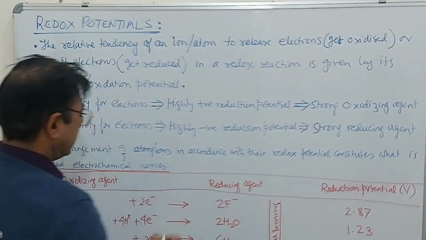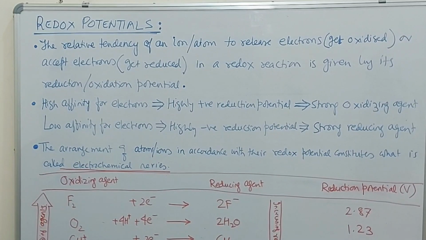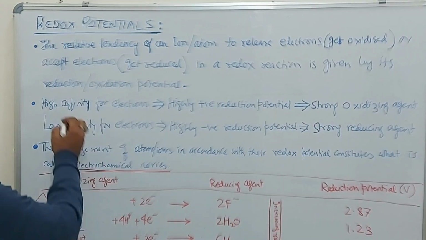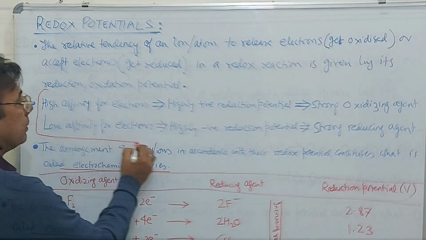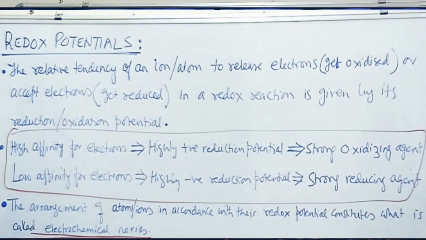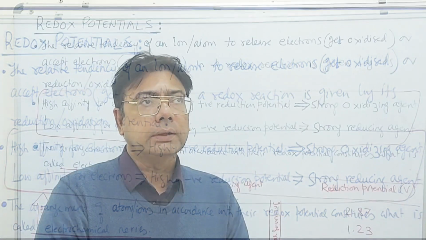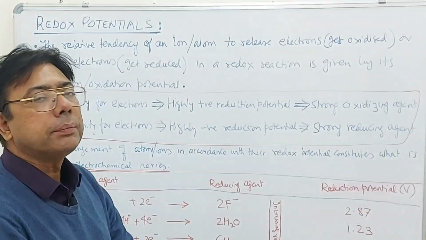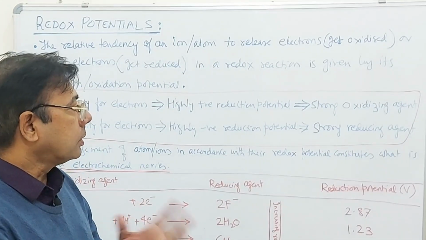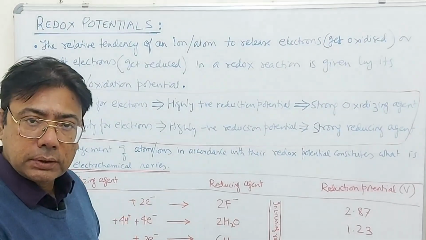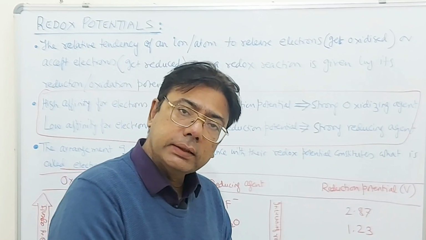So here you see an electrochemical series, and this is a very important rule that you should always remember: if something has a high affinity for electrons, it means its reduction potential is high. It has a strong tendency to get reduced. That means it is a strong oxidizing agent.